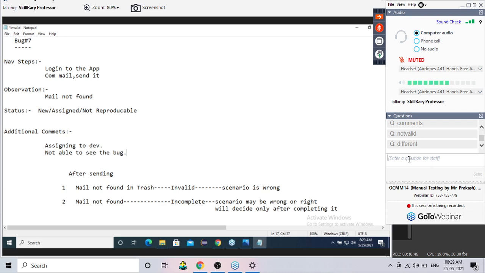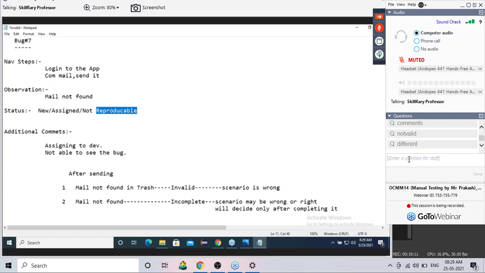No, in additional comments, boss, he will not neatly mention that this is not happening, that is happening. What will he do? Simplest question that is. Correct. He has to check his bug report once again. He should check his bug report once again. Why is this fellow saying that the bug is not reproducible?